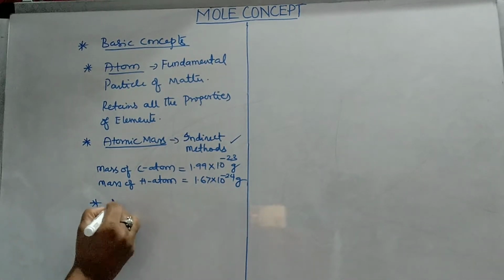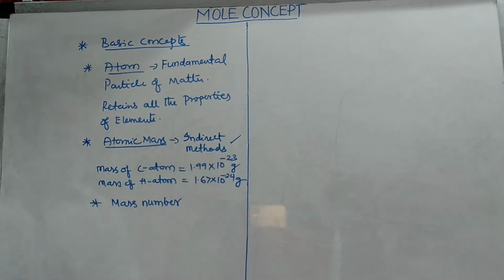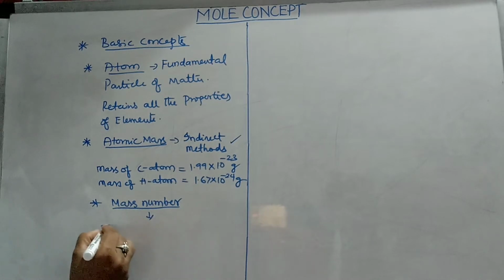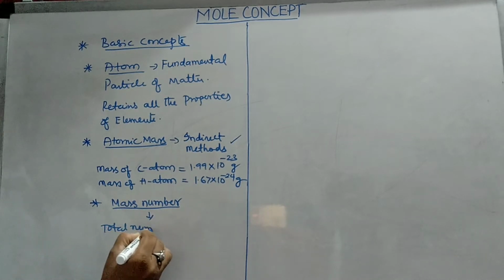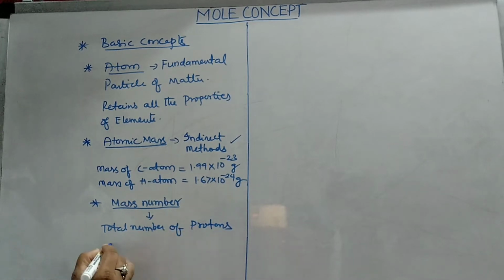In that, the first one is mass number. Mass number is nothing but the total number of protons and neutrons.